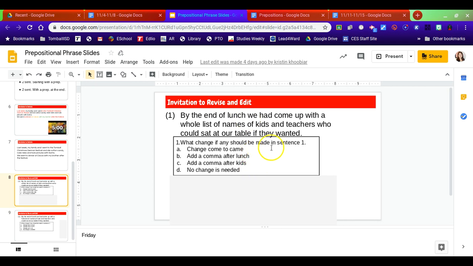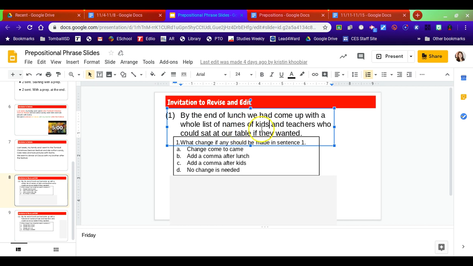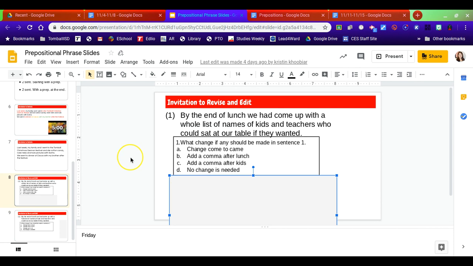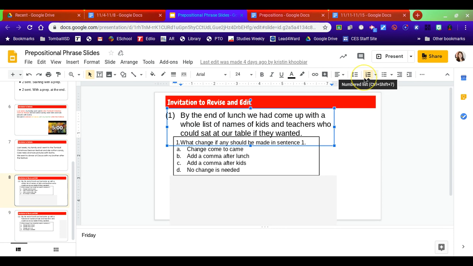Add a comma after kids, like right here. A whole list of names of kids, comma, and teachers. I think they're going to fool some people with that one because it looks like they're making a list, but our list only has 2 items in it. So because there's only 2 items, you do not need a comma. And because we saw that prepositional phrase, we know that a change is needed. So the correct answer was B. We would put a comma here. By the end of lunch, comma. We had come up with a whole list of names of kids and teachers, okay, because that's a prepositional phrase.